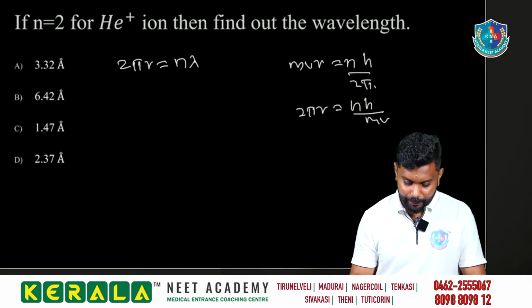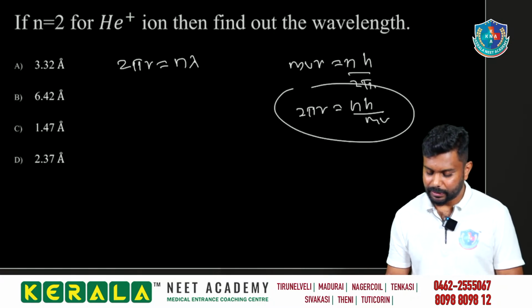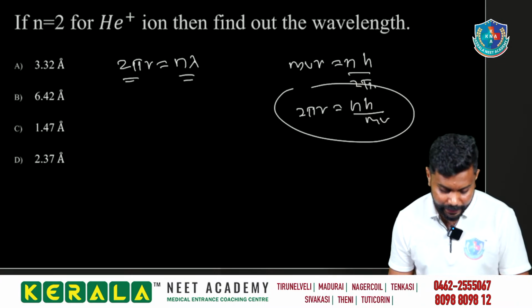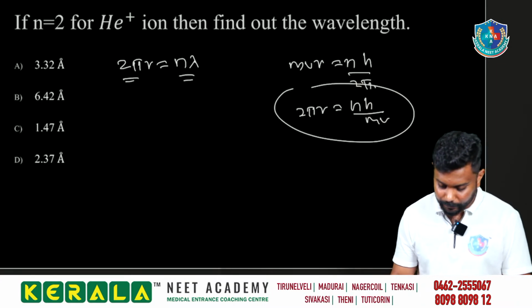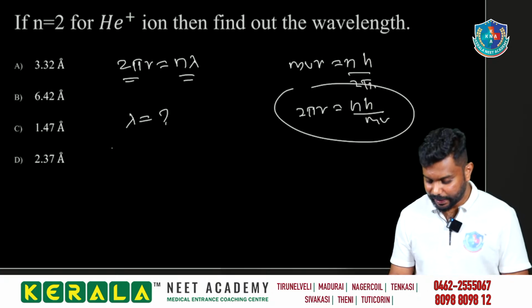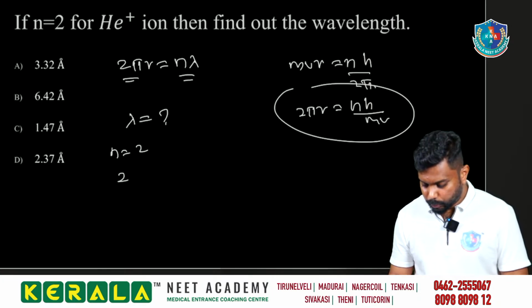Yeah, so இதுல இருந்து நம்ம மென்ஷன் பண்றது, that is, lambda is equal to h by mv. So we can mention that 2 pi r is equal to n lambda. இதுல நமக்கு என்ன கண்டுபிடிக்கணும்? We have to find the lambda. Lambda is equal to question mark, n we are having 2. So 2 pi r by n is equal to lambda.